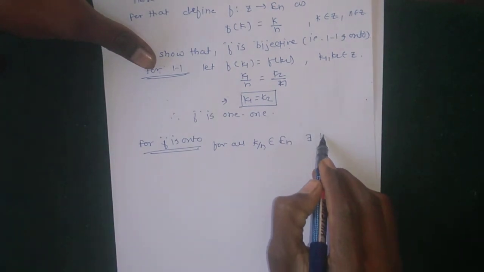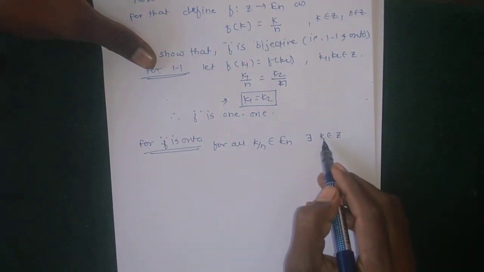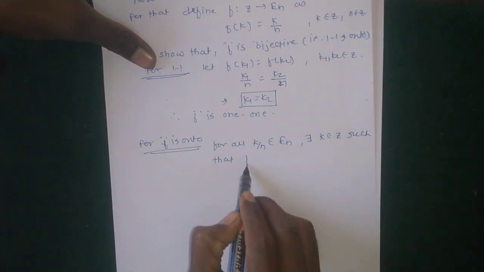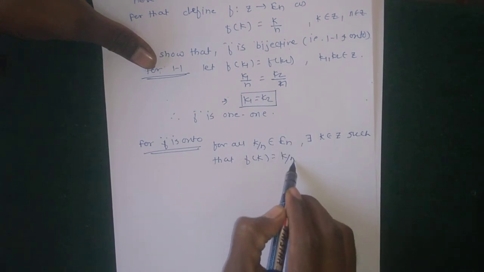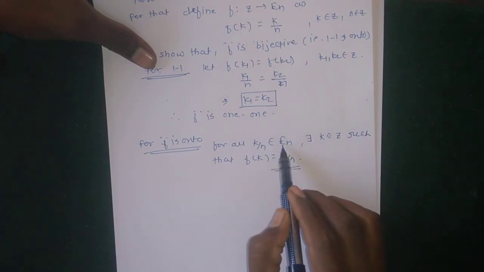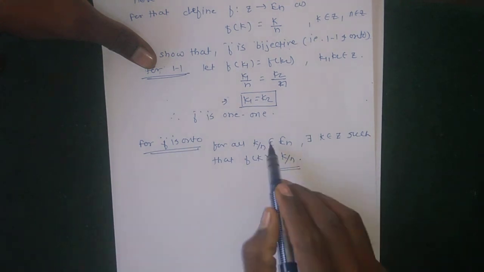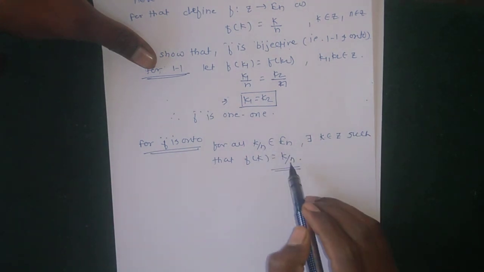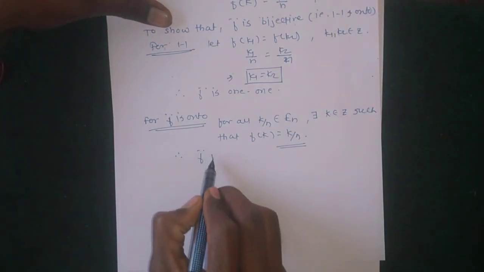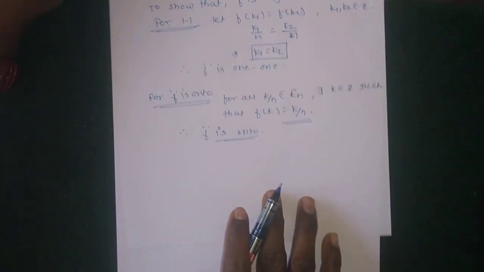There exists k belonging to the set of integers Z such that the image of k is equal to k by n. Means each element in En has at least one integer in Z such that its image is equal to k by n. Therefore, by the definition of onto, f is an onto function.